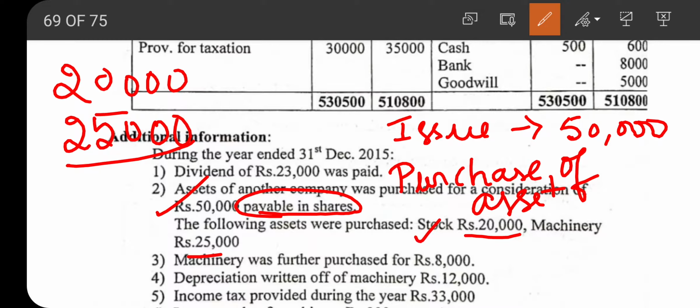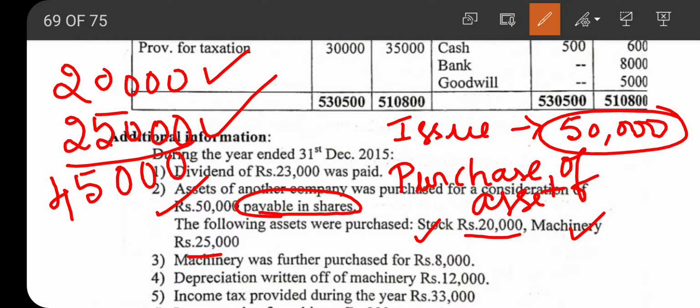So stock is a current asset, machinery is a fixed asset. So the value of increase or decrease in stock will be considered, but the purchase of machinery will not be considered. Now stock worth rupees 20,000 was purchased, machinery worth rupees 25,000 was purchased. Total is 45,000, but they have paid 50,000. So there is a balancing figure of 5,000, that is nothing but goodwill. The balance is considered as goodwill. The purchase consideration is 50,000, but the value of purchase is 45,000. So they have paid an extra 5,000, which is considered as goodwill.